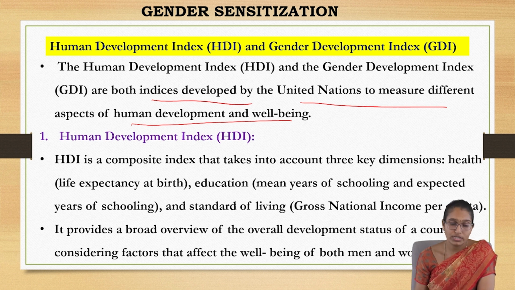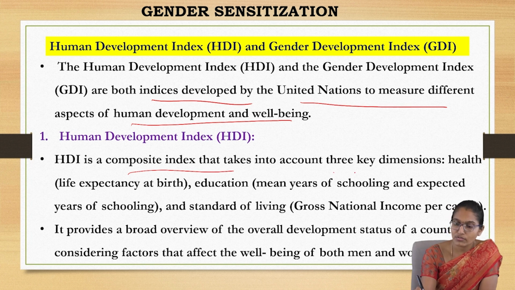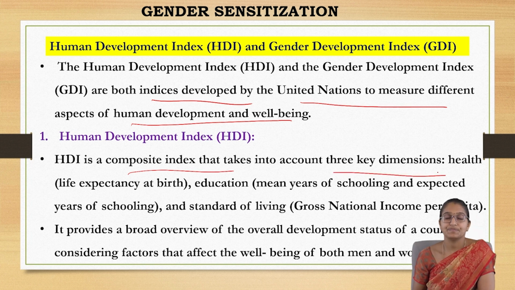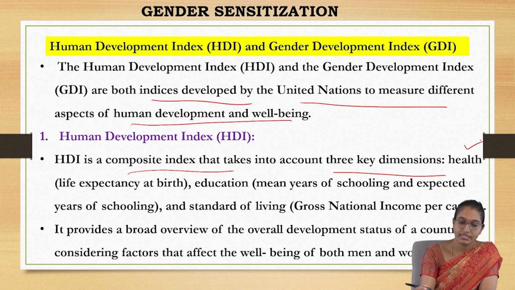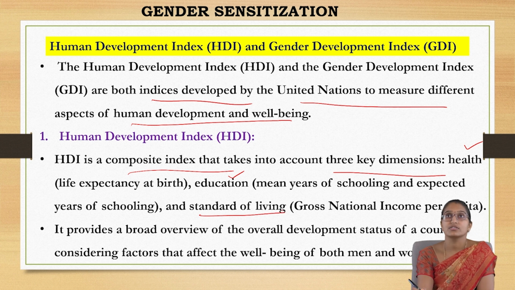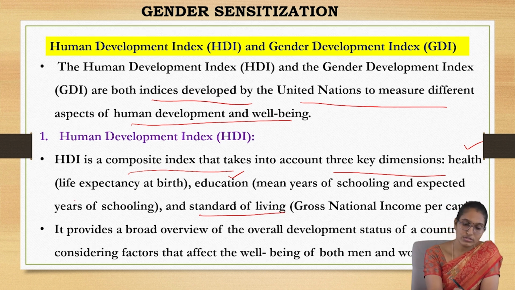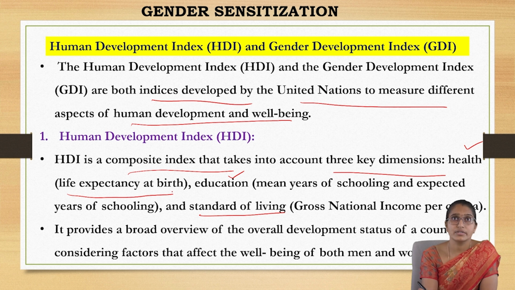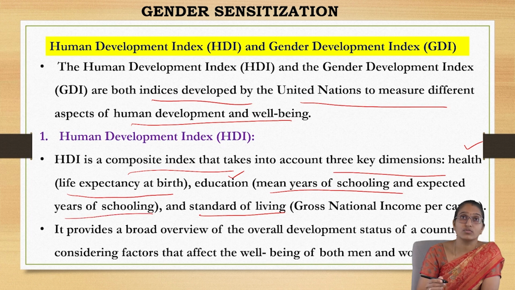We all know that HDI is a composite index which takes into account three key dimensions: health, education, and the standard of living. Health includes life expectancy at birth, and education includes mean years of schooling and expected years of schooling.